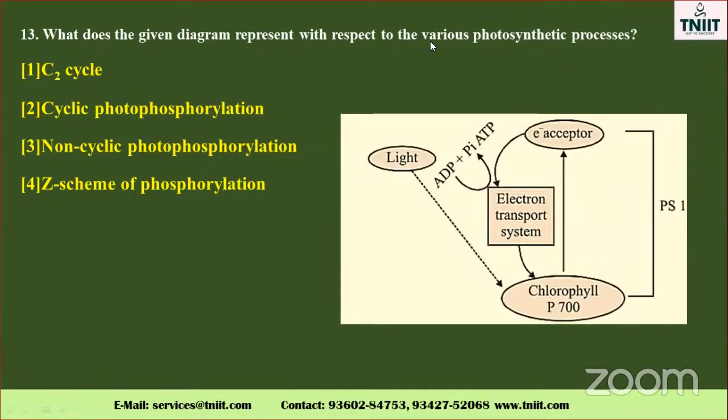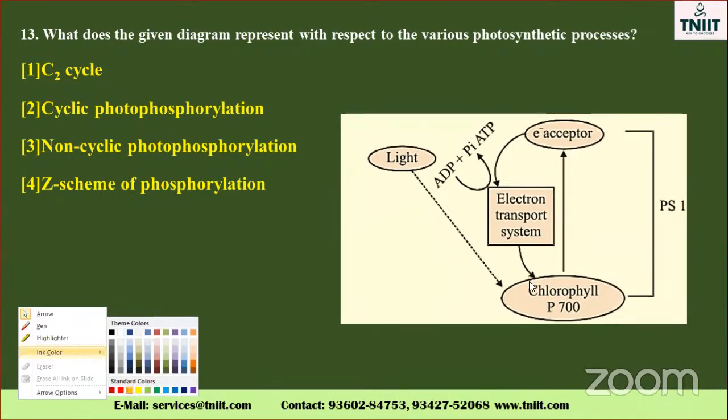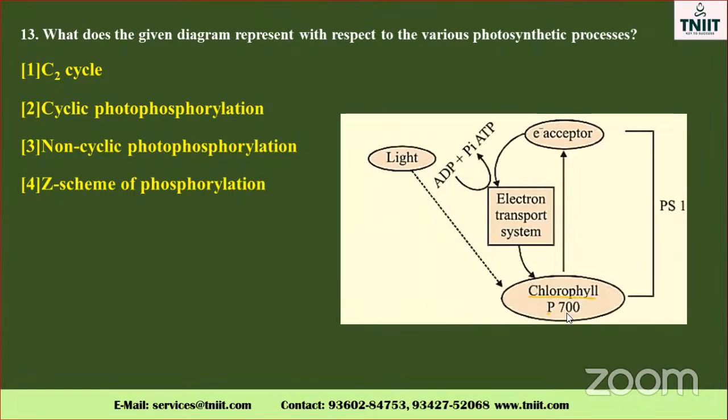What does the given diagram represent with respect to the various photosynthetic processes? Photosynthesis means two things. One is called the cyclic reaction. Another, they have given chlorophyll pigment P700, pigment system 1.